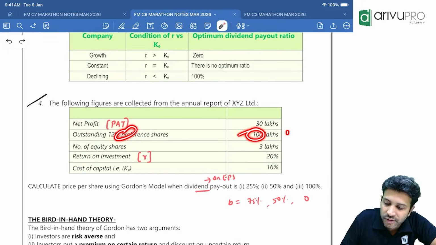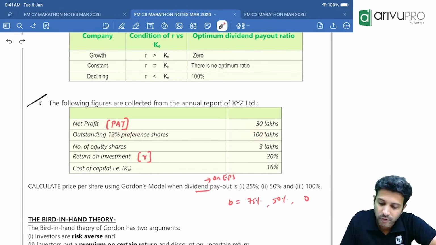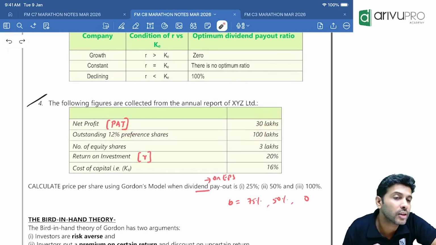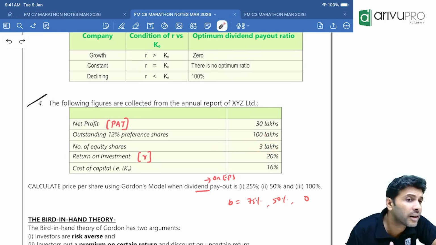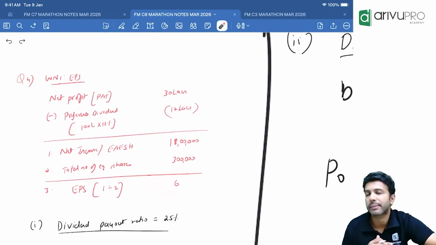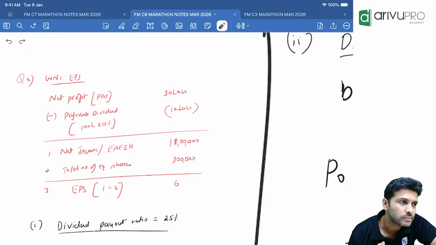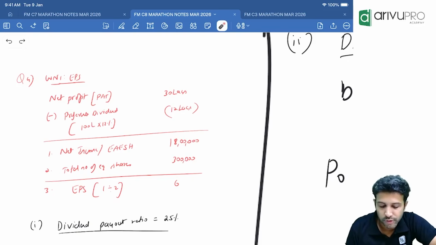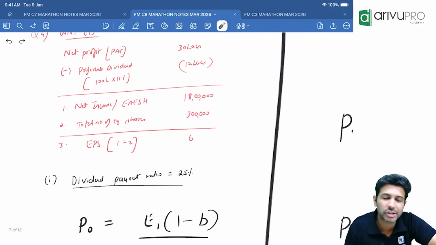If you want to calculate, we'll cross check. 100 lakh ka 12%, so preference dividend is 12 lakh. From 30 lakh, you reduce 12 lakh, you will get 18 lakh. Number of equity shares is 3 lakh. 18 lakh divided by 3 lakh is 6 rupees. That is the earnings per share. Easy. Any problem? No.